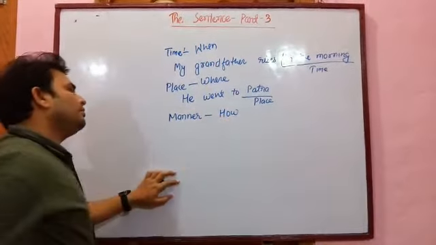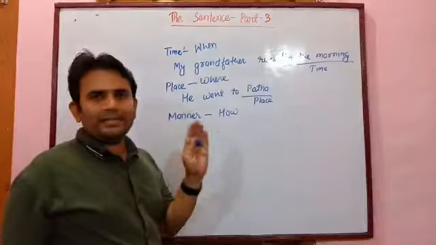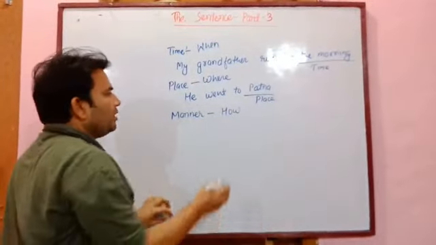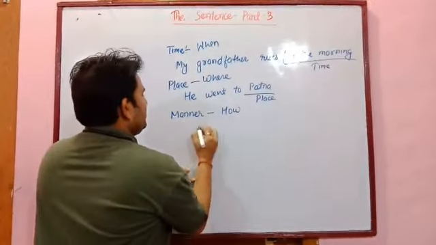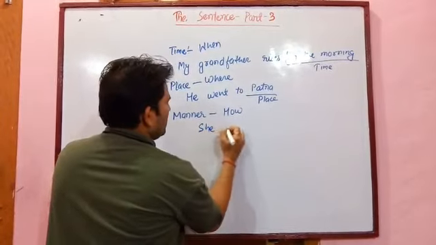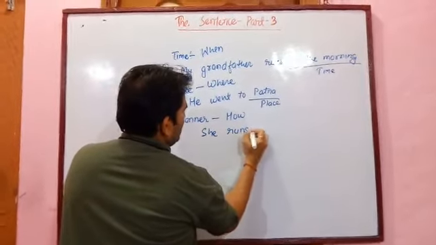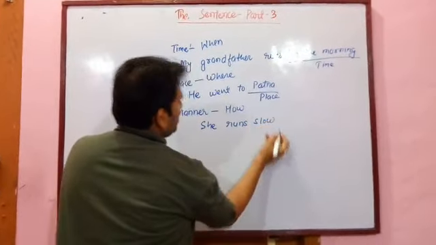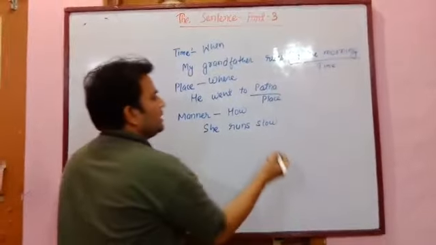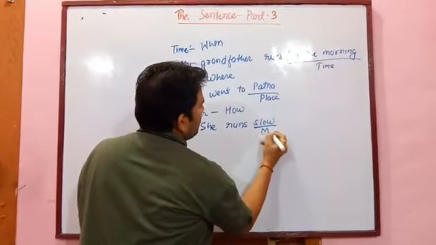To get the answer of manner in a sentence, we ask a question with the help of how. She runs slow. How does she run? Slow. That is manner.